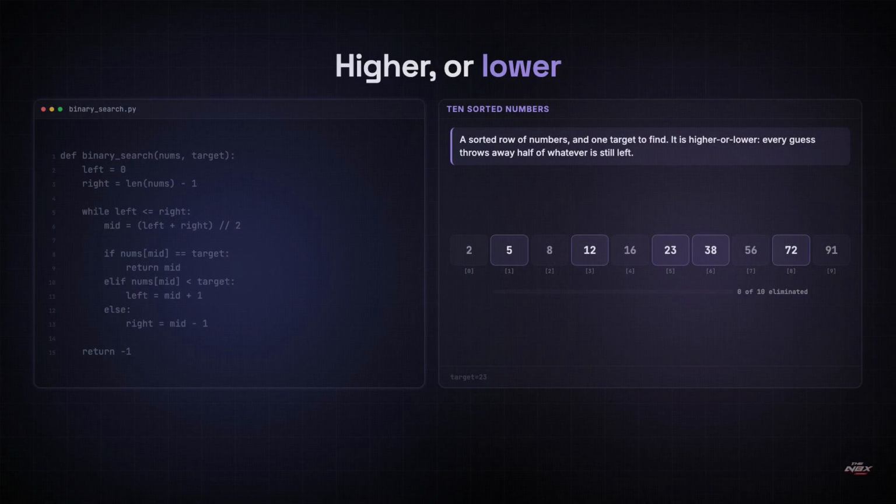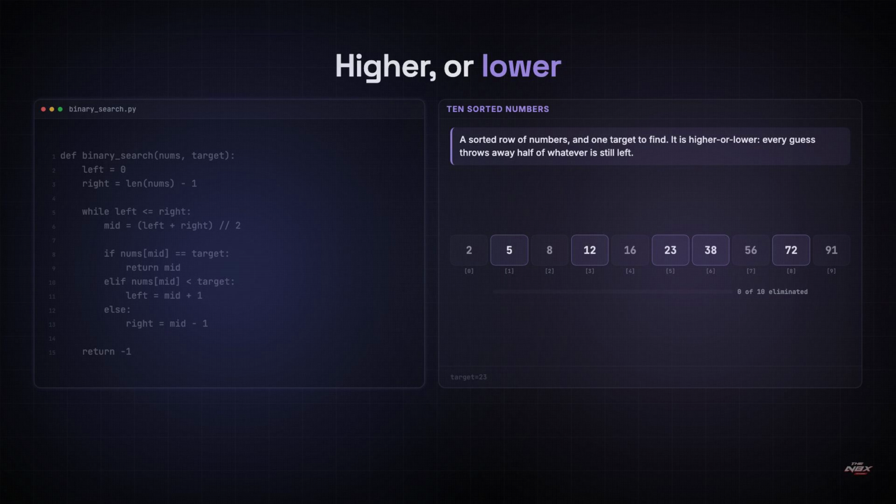You know this game already. A friend thinks of a number between 1 and 100, and every time you guess they say higher or lower. Guessing 1, then 2, then 3 could take 100 turns. So you guess 50. Higher. Then 75. Lower. Then 62. Every guess throws away half of what is left, and that's the entire pattern.